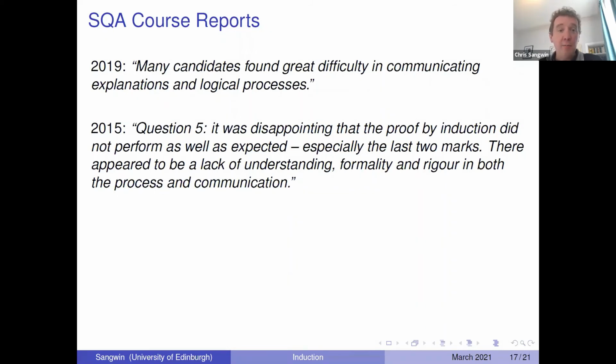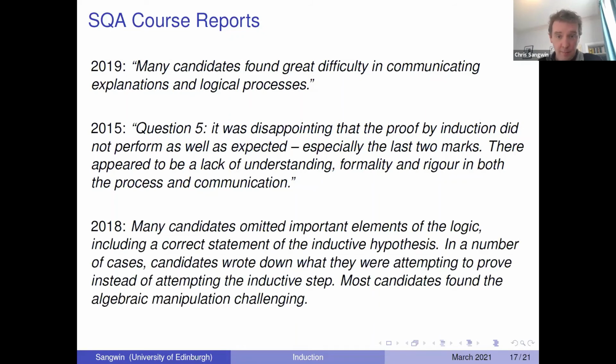Lacked rigor and understanding, process of communication again. Important elements of the logic, a correct statement of the induction hypothesis. Yeah, this is a bugbear of mine, actually. How can you prove something if you haven't stated it clearly? In my example, I deliberately gave it in a rhetorical form and then reformulated it as an algebraic expression. And I think there is value in that double step. So I consciously, again, not perhaps the first time I set induction problems, but there is a point where I deliberately make my students write out a clear statement which is not in the form that it's given to them, right? So that there is this business of dealing with an algebra, right? And 2018, the algebra again, unsurprising.